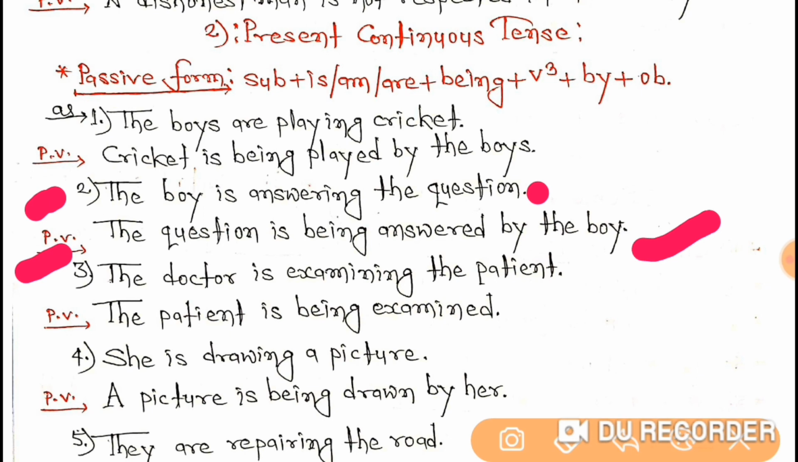The third one is the doctor is examining the patient. Examining whom? The patient. So the patient is the object. So in the passive voice, the patient is being examined. Now students, let me ask you one thing. Can a teacher examine a patient? Can a police examine a patient? Can an engineer examine a patient? No, they can't. Only a doctor can examine a patient.